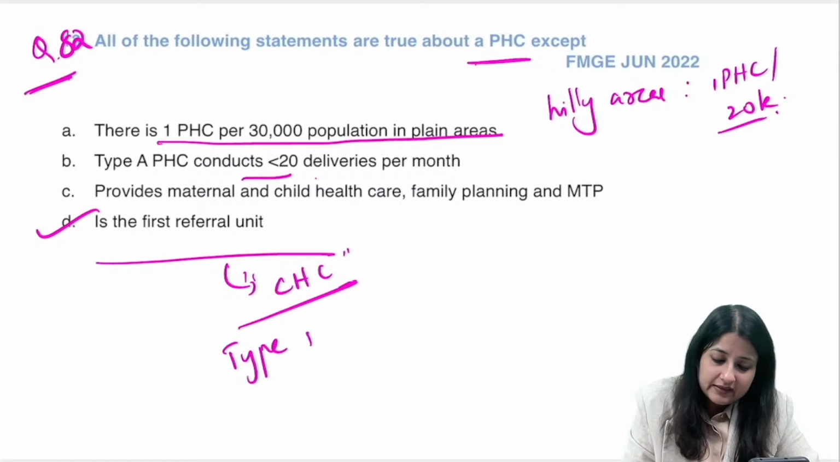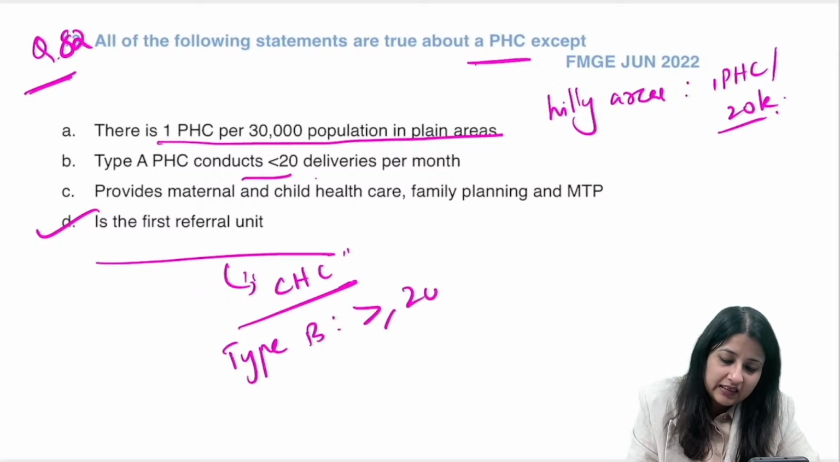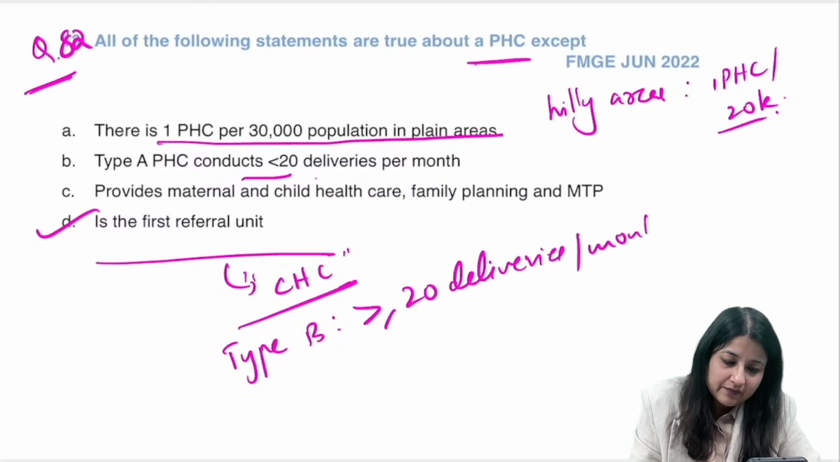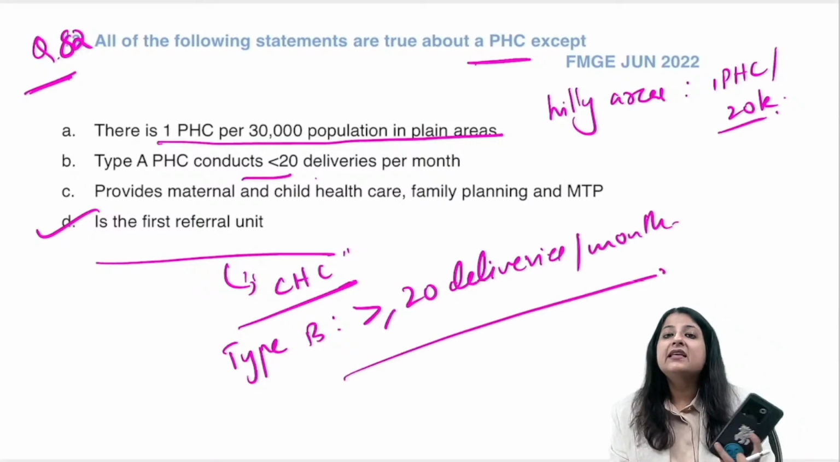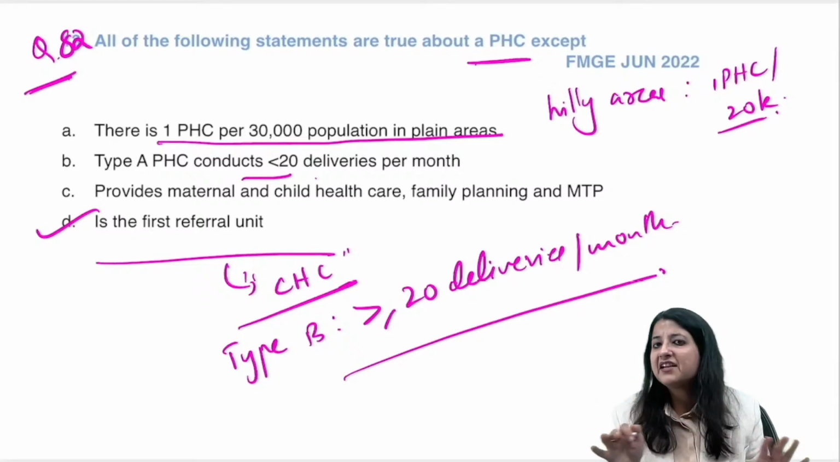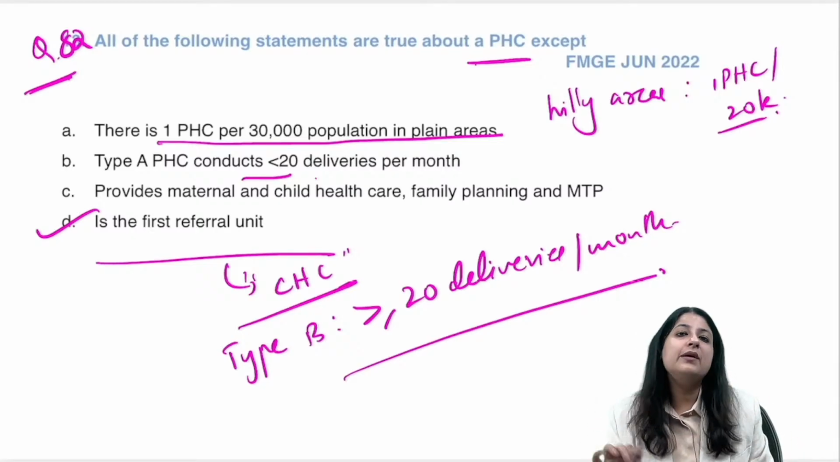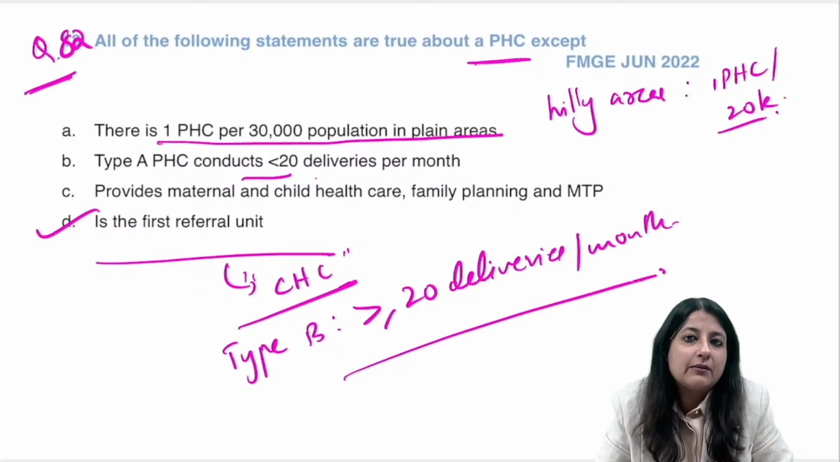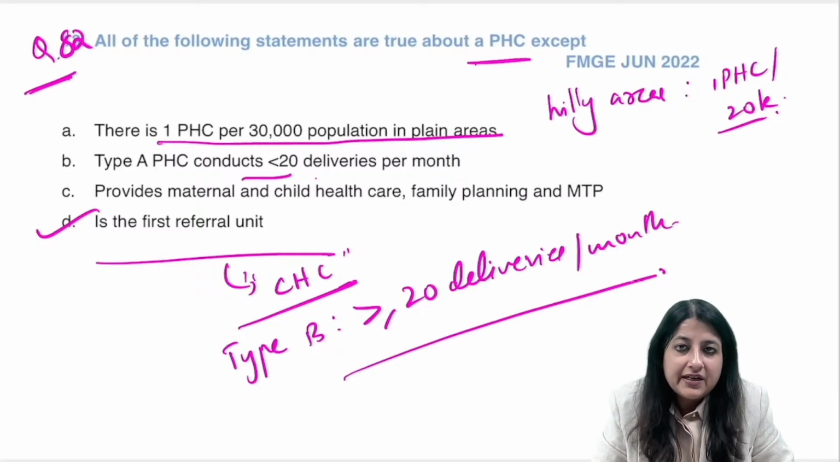Okay, but what is type B? Type B is more than or equal to 20 deliveries per month. Okay, everybody. Equal to 20 deliveries is in type B. Now, do you have a type A and type B subcenters? No, you don't have a type A and type B subcenters. Okay, we don't have that. Type A and type B subcenter does not exist.